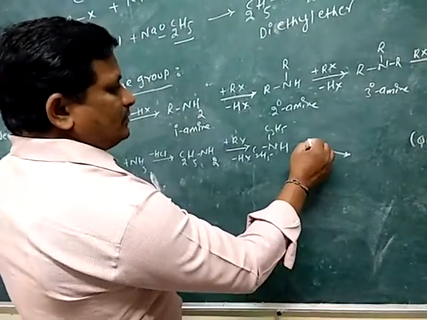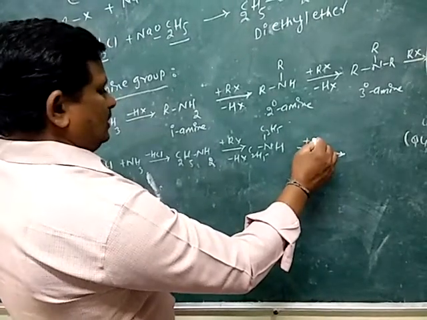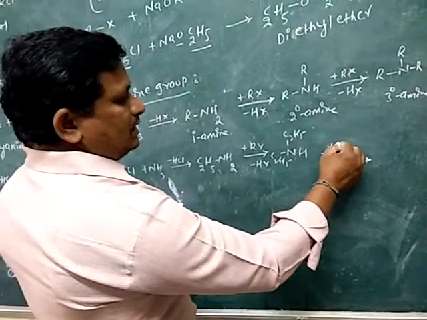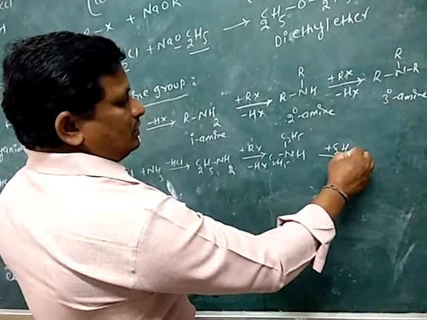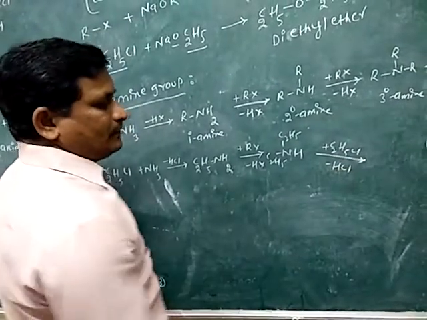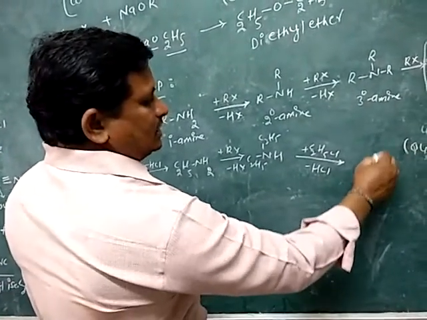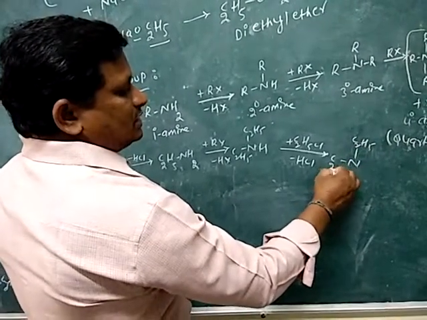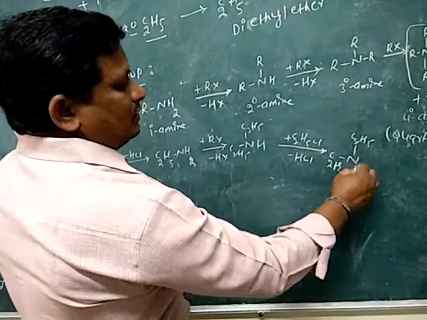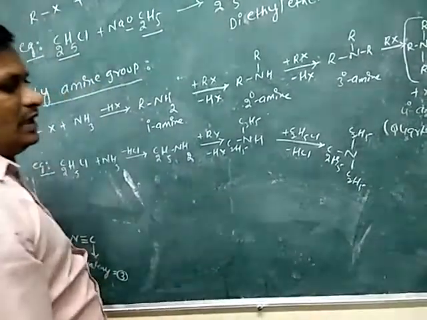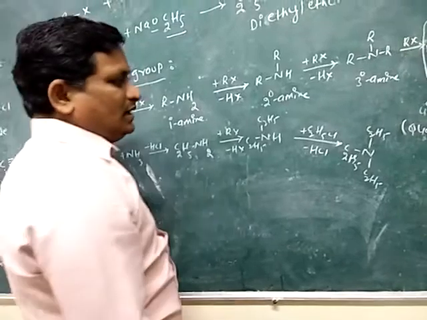Again plus RX, meaning alkyl chloride, C2H5Cl, minus HCl. Then nitrogen has C2H5, C2H5, C2H5, so it is the tertiary amine.